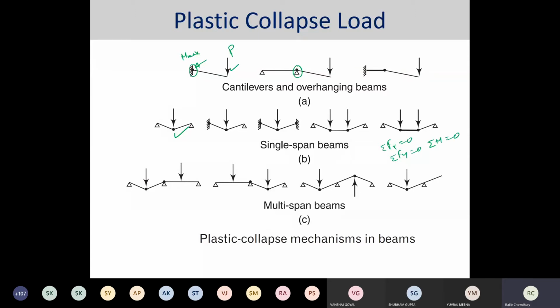But in the plastic analysis, the equilibrium would be based on how the bending moment is distributed, and which has been defined by the assumed plastic hinge. Okay, so in the plastic analysis, the equilibrium would be there, mechanism would be there, and plasticity would be there. How much plasticity? Whether it has been entirely plastic or it has been partially plastic.